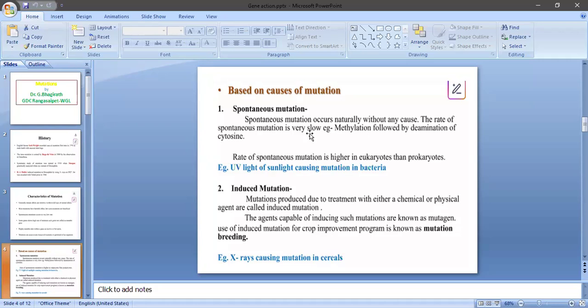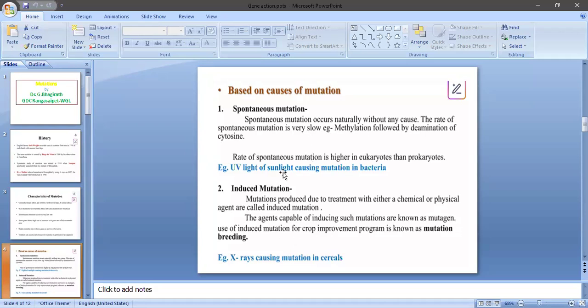That's why in crop plants, it is not easy to identify or detect the mutation. The rate of spontaneous mutations is higher in eukaryotes than prokaryotes. Such mutations are called spontaneous mutations.